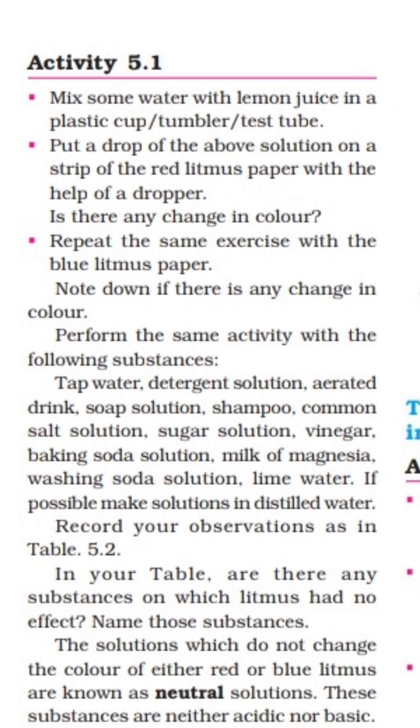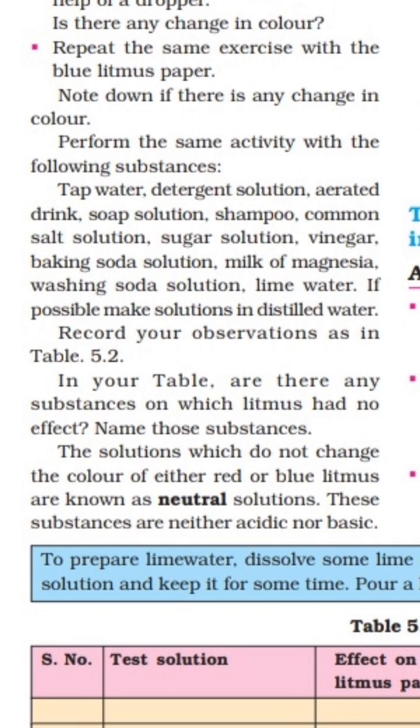In this way we have to perform the activity. Note down if there is any change in color. Perform the same activity with the following substances. Many more substances are given below, and we have to perform the same activity for them and find out whether there is a change in color or not, and from that we have to bifurcate them into acidic, basic and neutral substances.